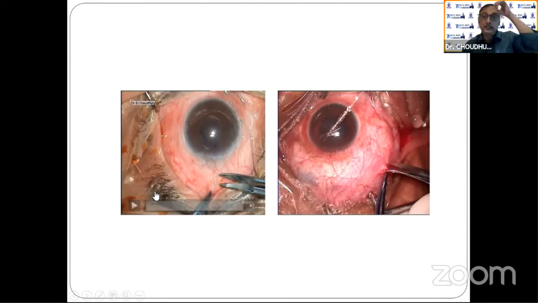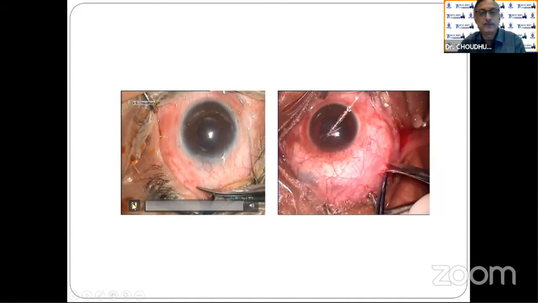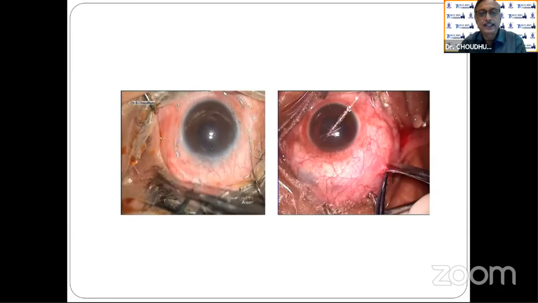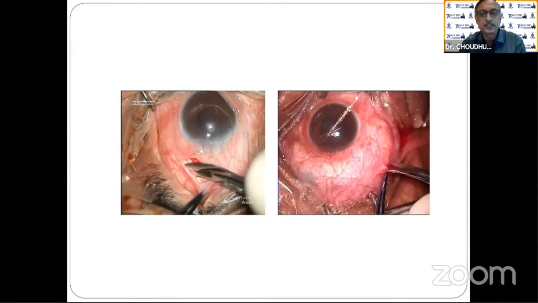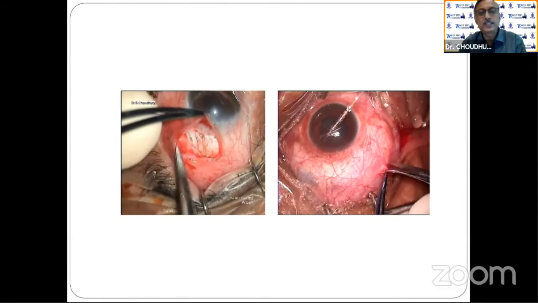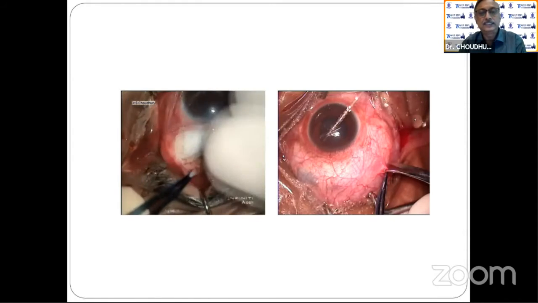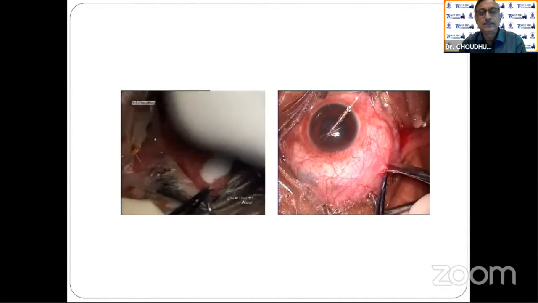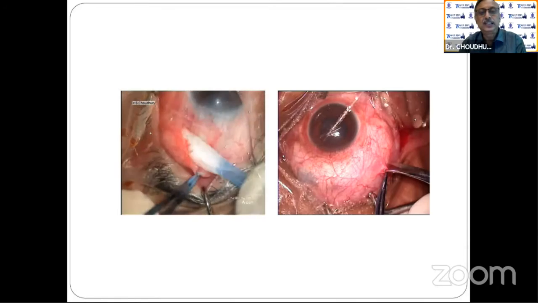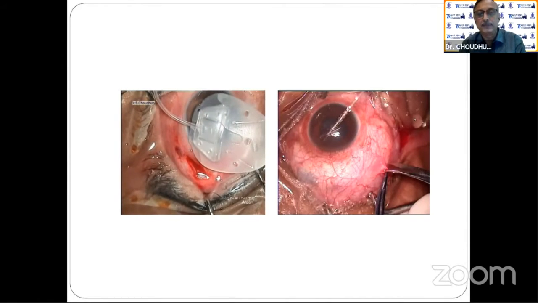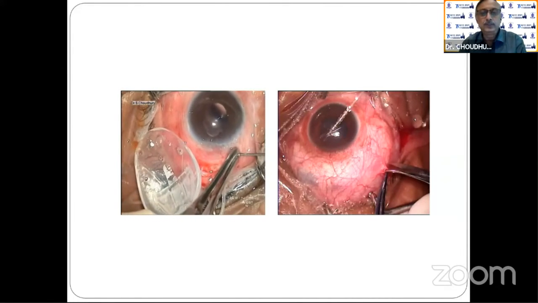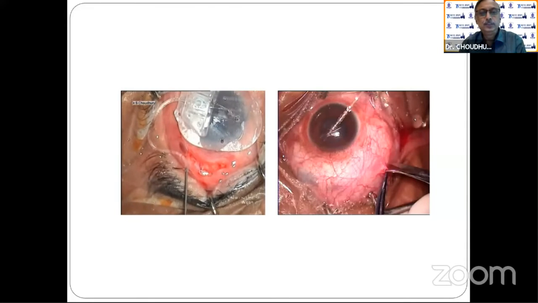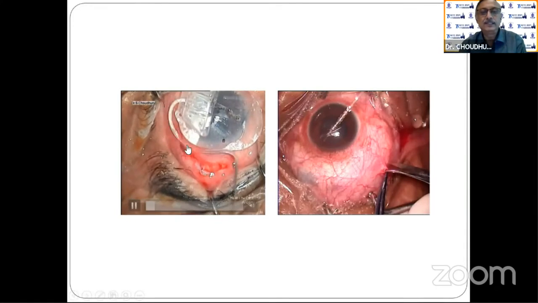So these are the two videos I will show you. Video number one is where an Ahmed glaucoma valve is being used. It is a pseudophakic glaucoma with high intraocular pressure and neovascularization. Anti-VEGF was given and the neovascularization reduced. The surgery was planned to go directly for the Ahmed glaucoma valve. First, we do the priming of the valve to test its patency.